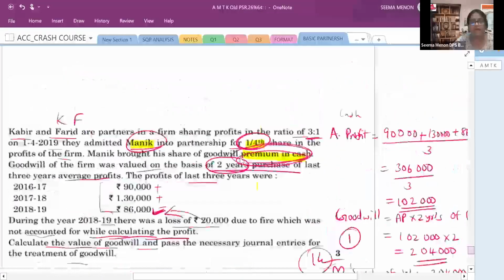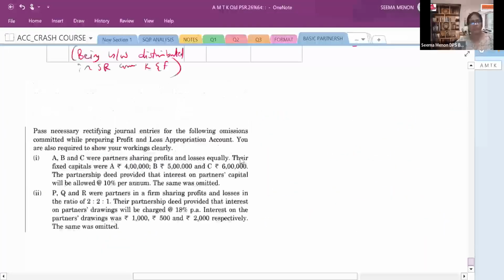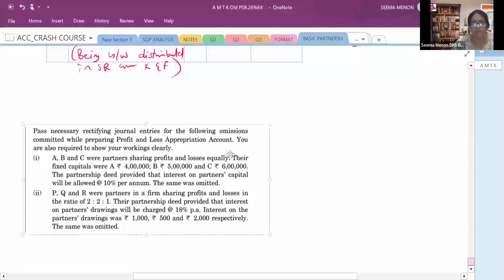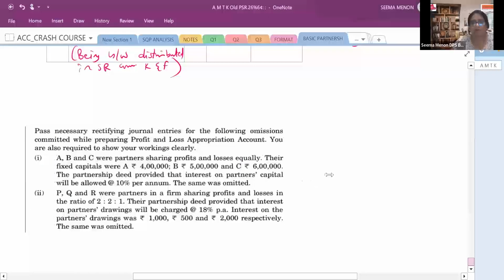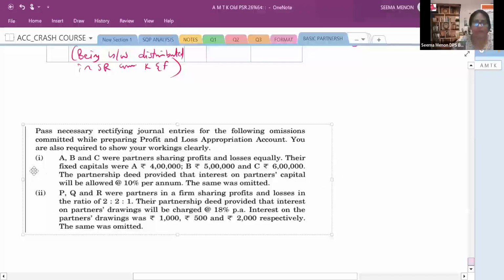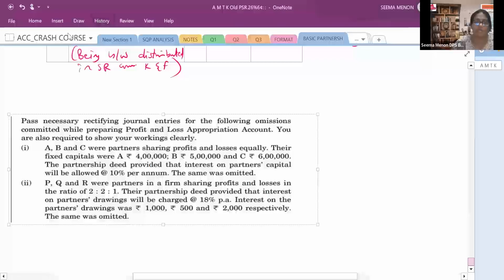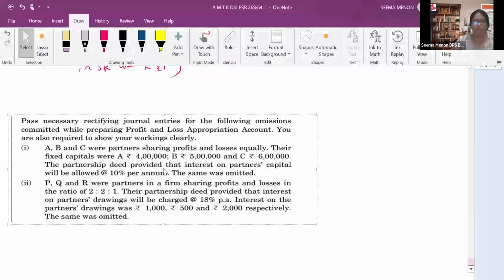Now, children, let's go to one more question we can solve. Pass necessary rectifying journal entries for the following omissions committed below, while they are preparing the profit and loss appropriation. Always they prepare the profit and loss appropriation, then only they do the omissions. Okay. So let's see first what they have done.